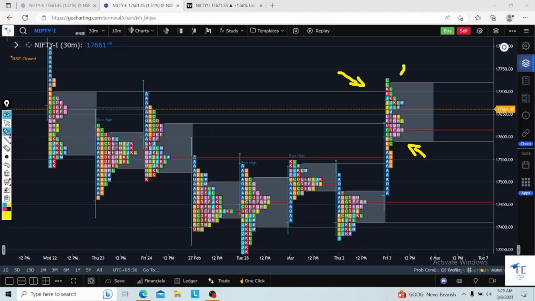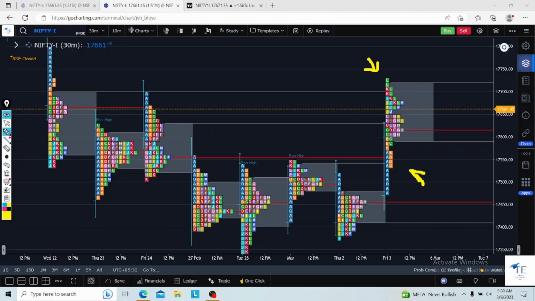Because this market profile will tell us if a reversal is there or not. No indicator like Bollinger Band, Super Trend, RSI, MACD, these indicators will give you wrong, false signals. But this market profile will always give you the right signal.